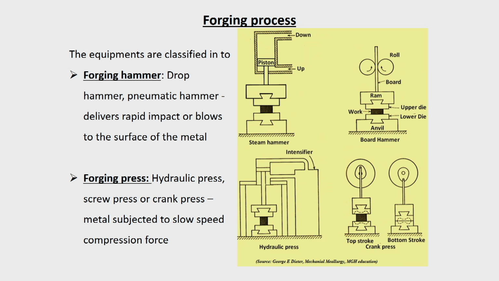In the hammering operation, the workpiece material is kept on an anvil, and from the top, the upper die hammers, it gives an impact on the workpiece. So, the impact energy is transmitted into the workpiece by repeated blows. It is not one blow. Repeated blows are given, and after each blow the material may be rotated depending upon what shape you want.